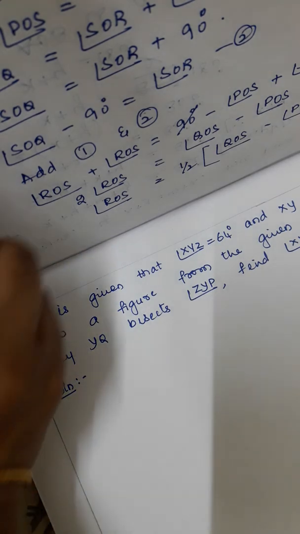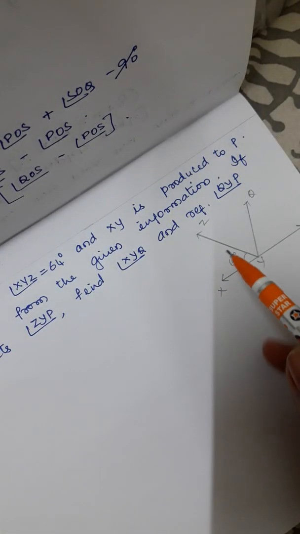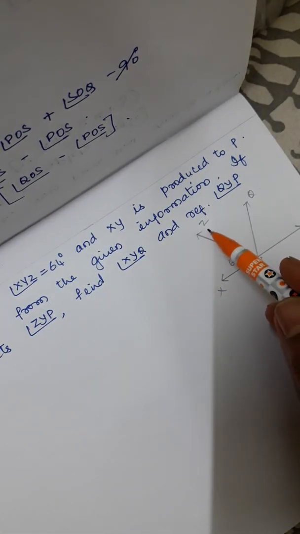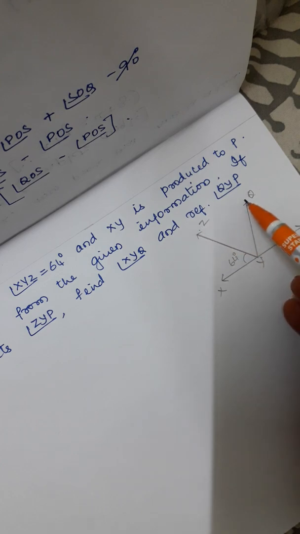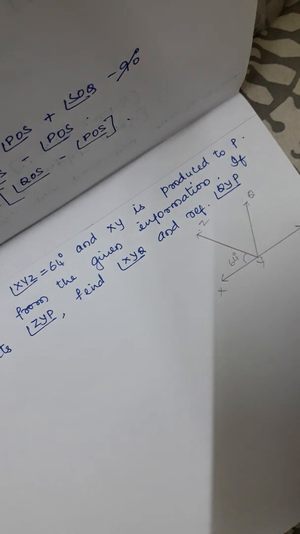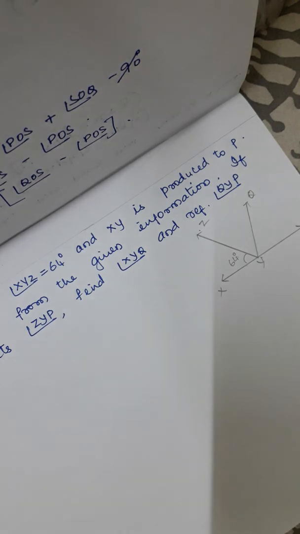So here, as you can see in the figure, XYZ plus angle ZYQ plus angle QYP, isn't it equal to 180 degrees? Right? So that is equal to 180 degrees.